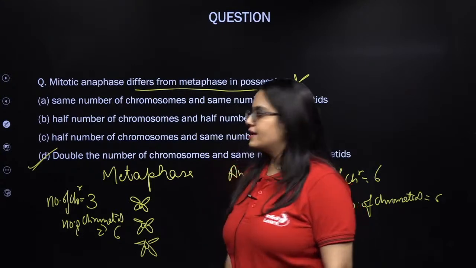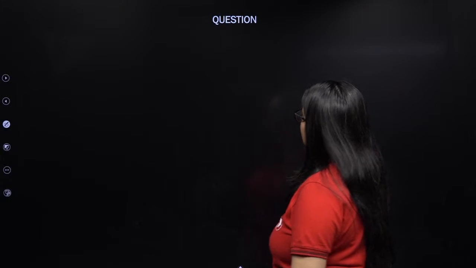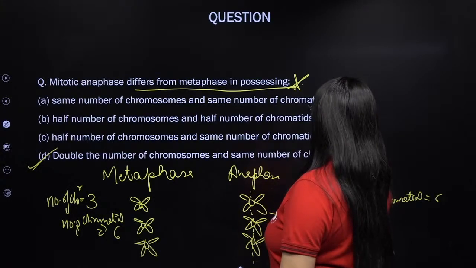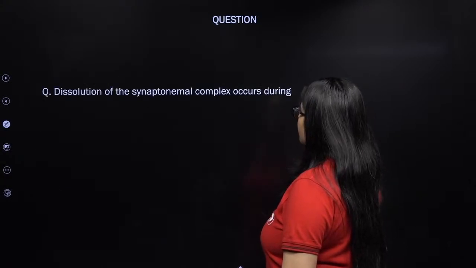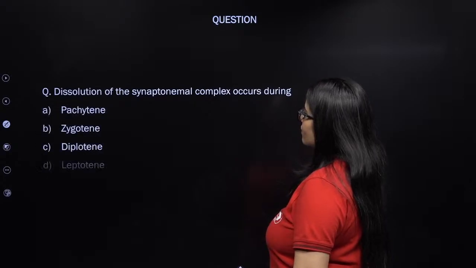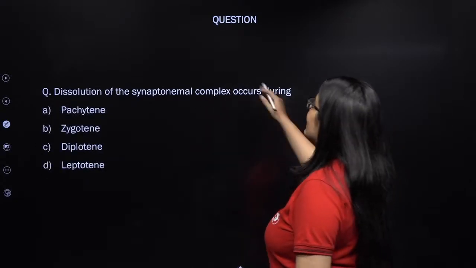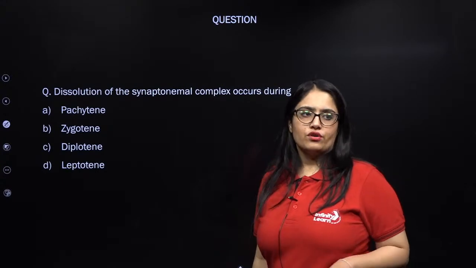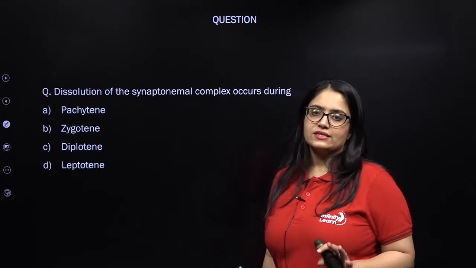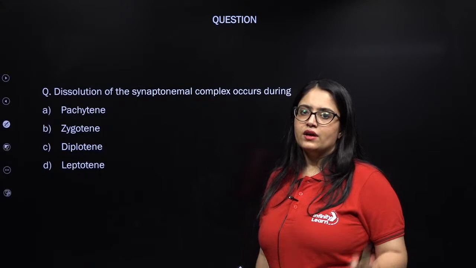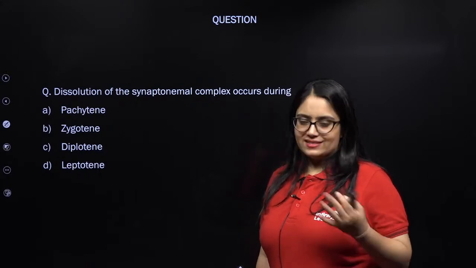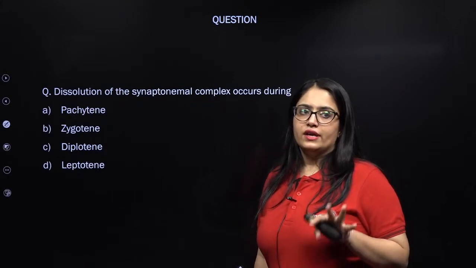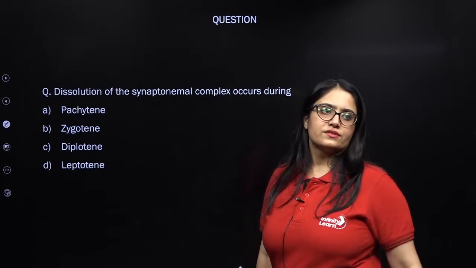Let's take another question then. Okay, these were the important questions that were asked by the NTA NEET exam from the mitosis topic and cell cycle. Now let us talk about important questions from meiosis, right?